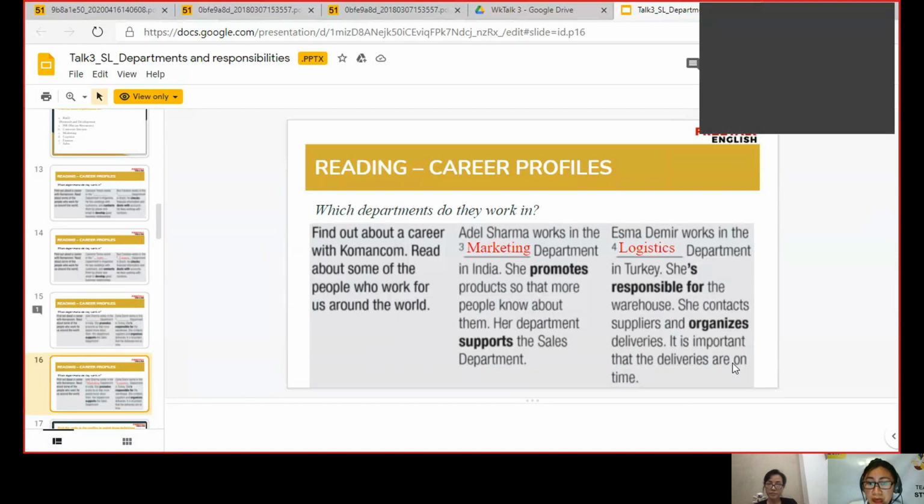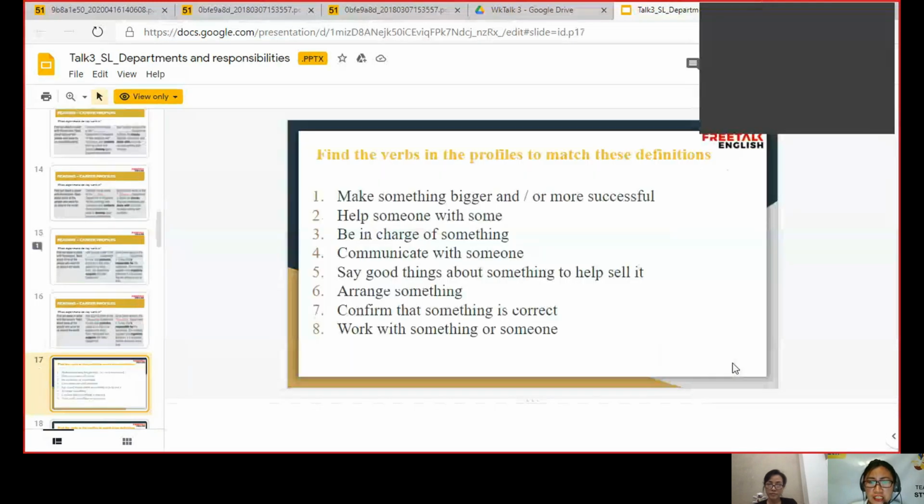Find the verbs in the profiles to match these definitions. So all you have to do is find the verb that matches the definition you are about to read. For number one, kindly read. Find the verb in the profiles to match this definition: make something bigger and more successful.